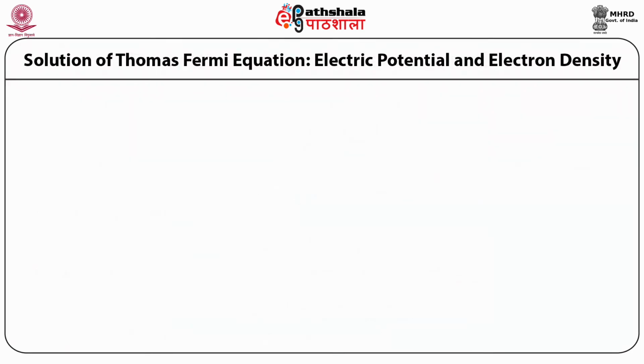Now we look for the solution of this Thomas-Fermi equation, and that leads us to the calculation of electrical potential and electron density.